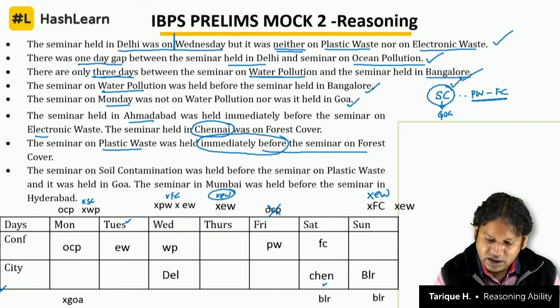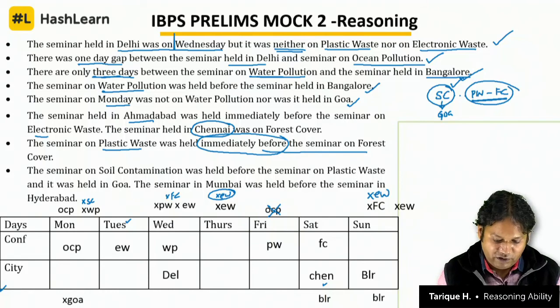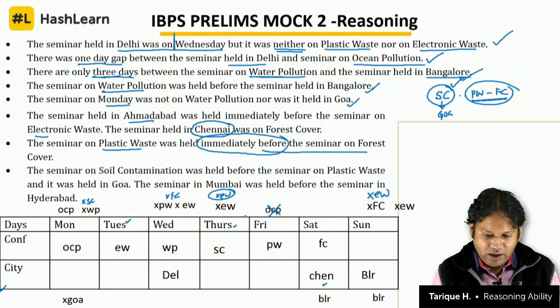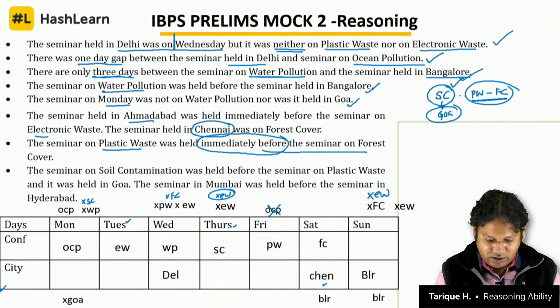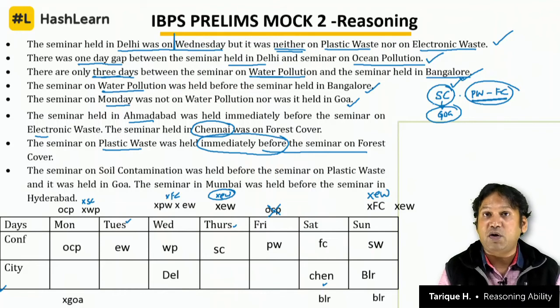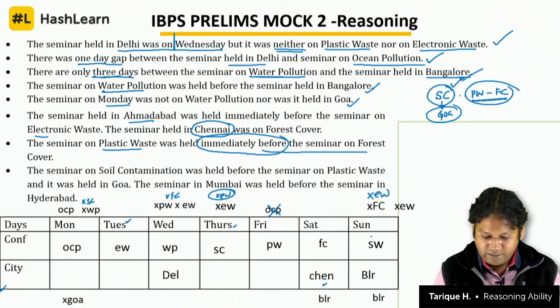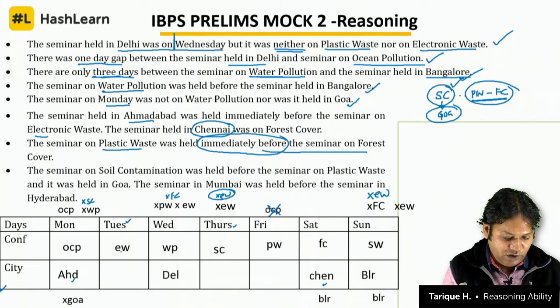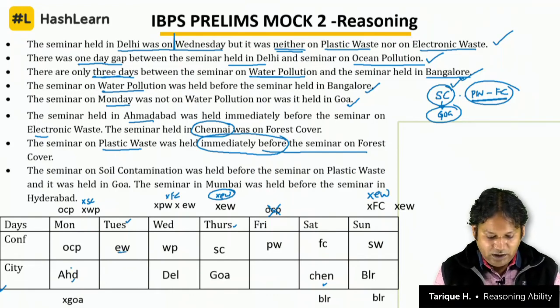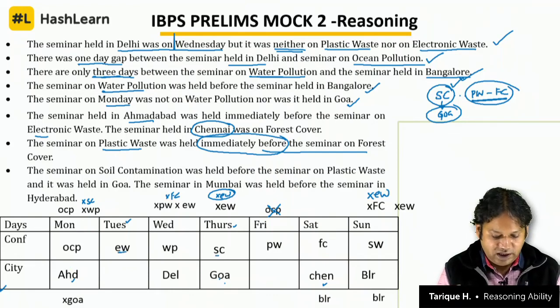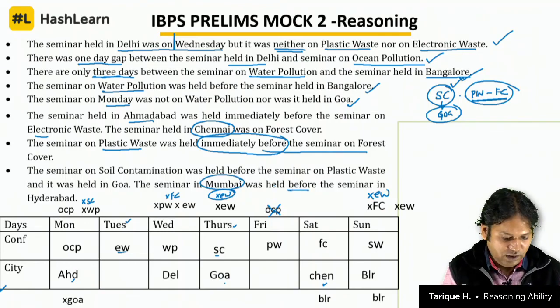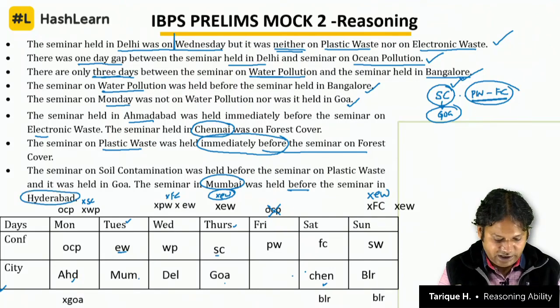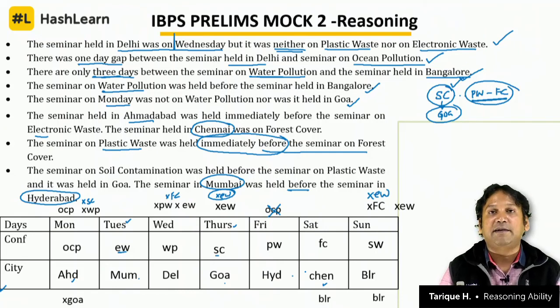Now soil contamination must be before plastic waste and forest cover. The only one option is there, this option. So put there soil contamination. Soil contamination is in Goa, so we can put here Goa. First of all, this will be solid waste, there is the only option left. This will be solid waste. Ahmedabad is before electronic waste, so this gets filled. Soil contamination is Goa, so this gets filled. Only 2 options left, and we know that Mumbai was before Hyderabad. So this will be Mumbai, this will be Hyderabad. Fill the data here, Mumbai, Hyderabad, and your table is complete.